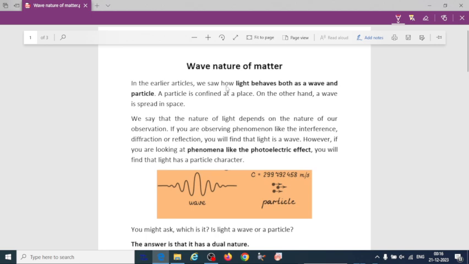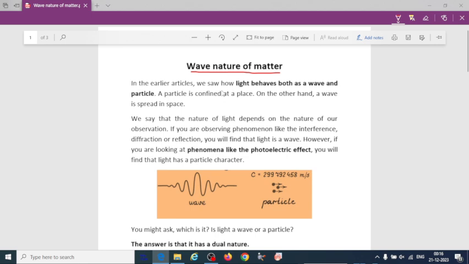So this topic is very interesting, wave nature of matter. As we can see here, the name is wave nature of matter. In classical mechanics, as we know, waves behave like waves and particles behave like particles. But in quantum mechanics, it is quite different. So that's why the theory has been explained here.